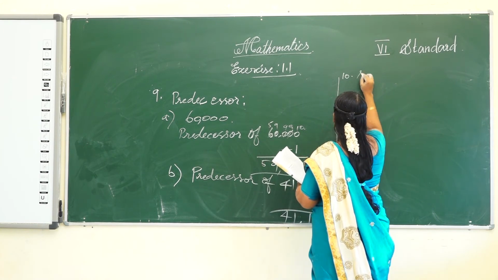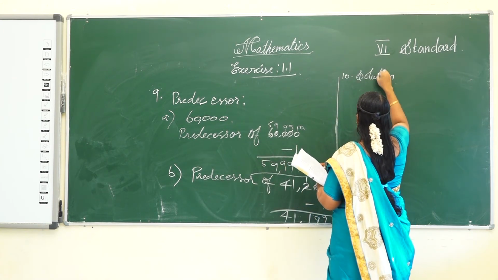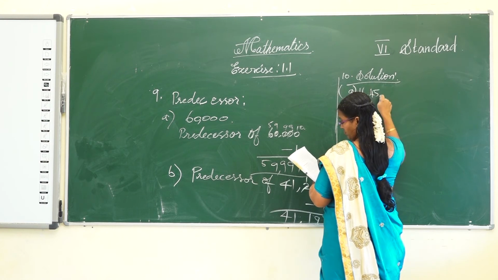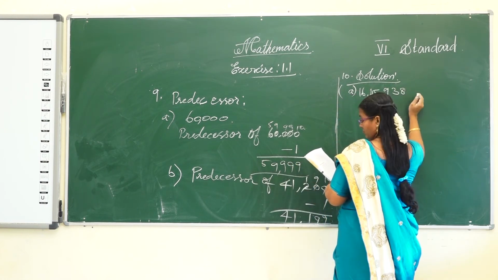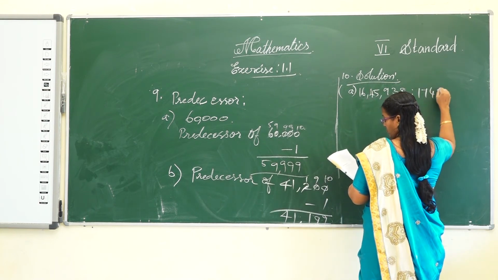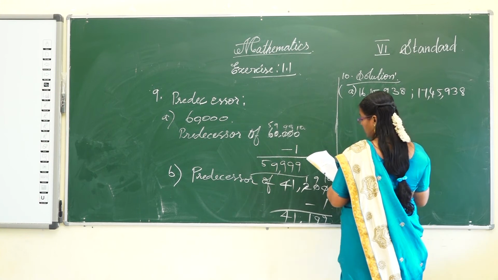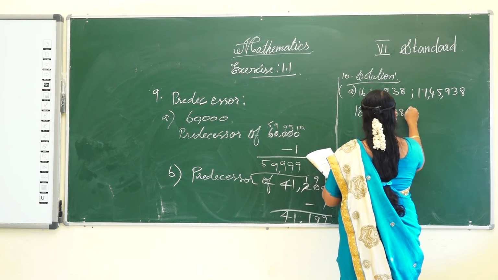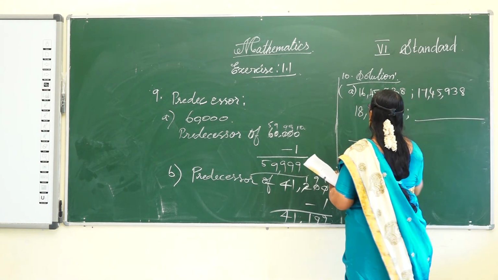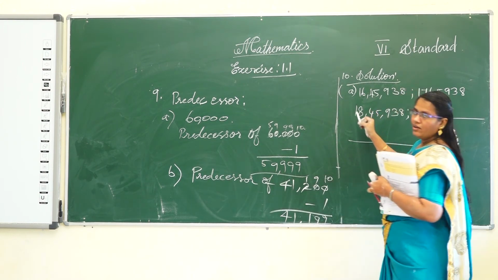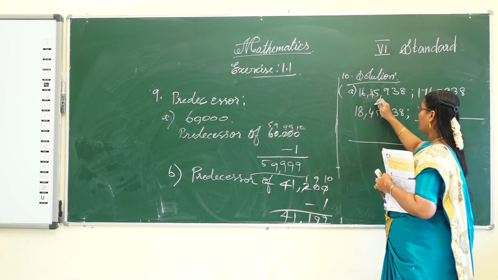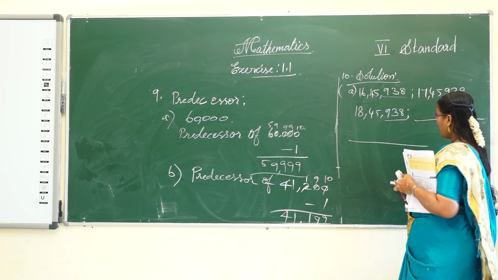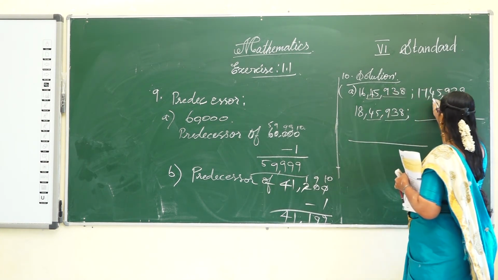For the first one, 16,45,938, we see the last three digits are the same, and the next two digits are also the same.